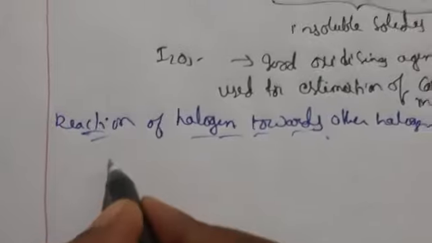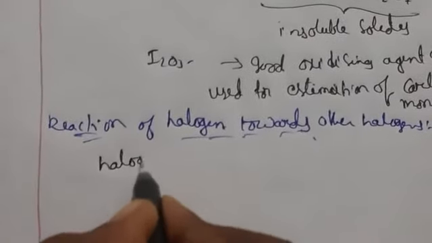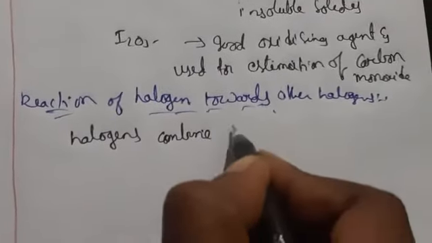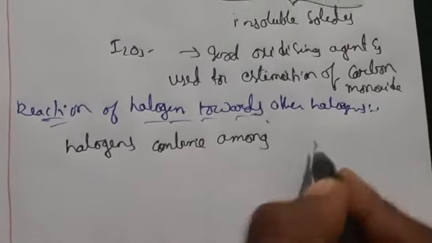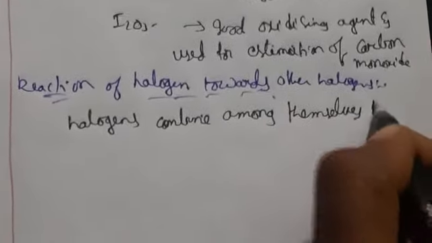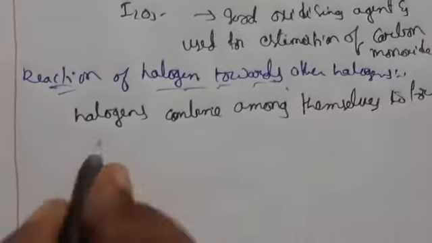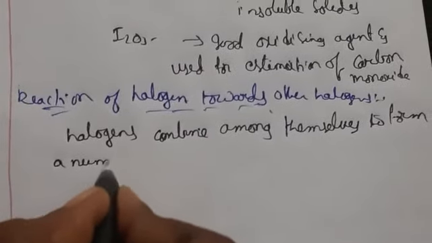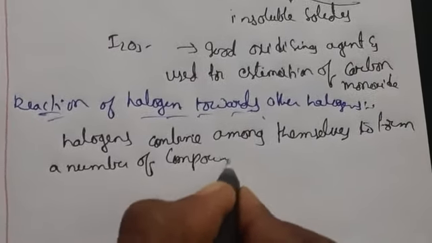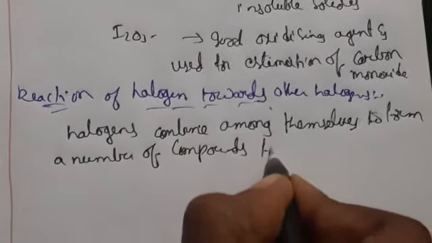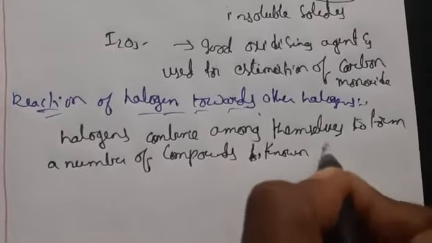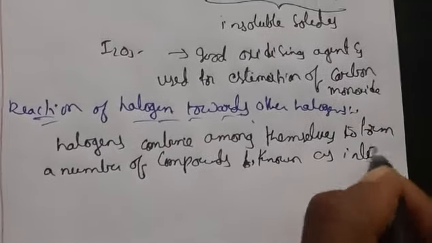Halogens combine among themselves to form a number of compounds which are known as interhalogen compounds.